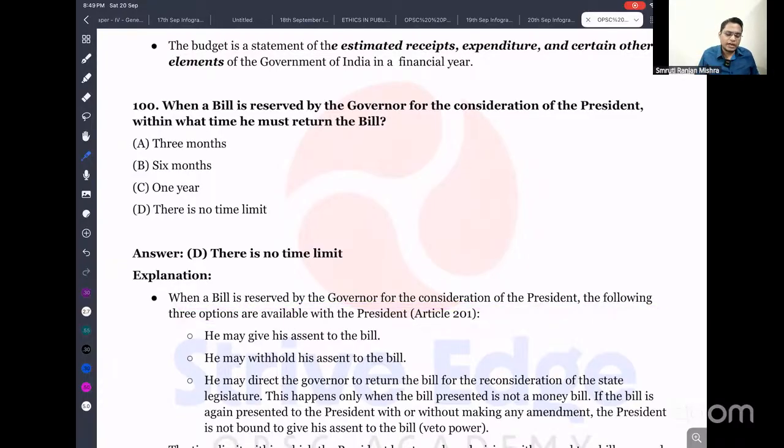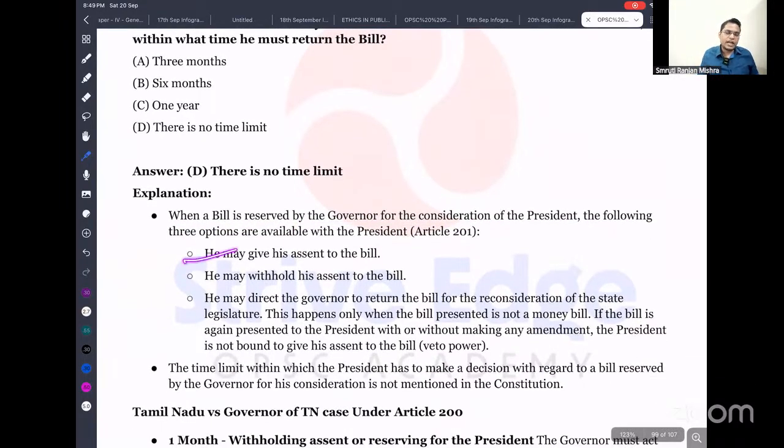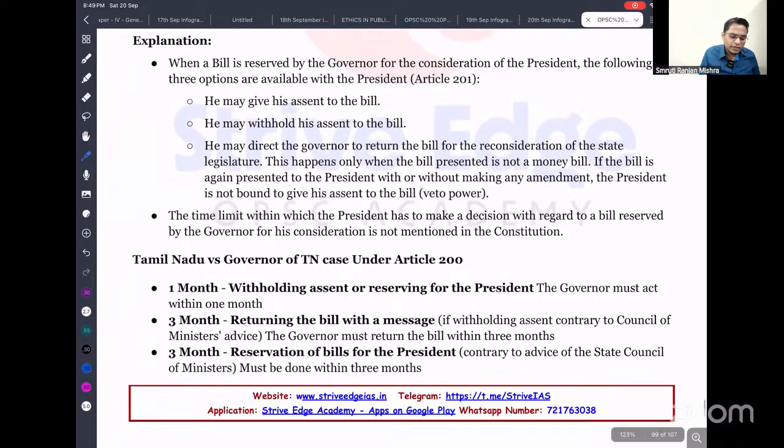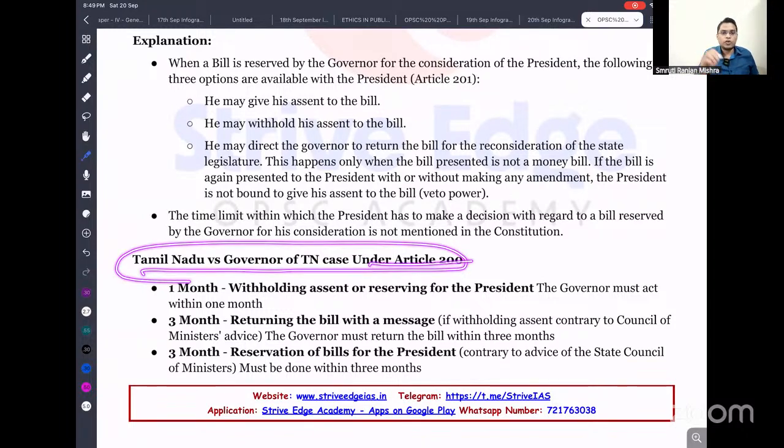When a bill is reserved by the governor for consideration of the president, the following options are available for the president under Article 200. He may give his assent to the bill, may withhold his assent to the bill, or may direct the governor to return the bill for reconsideration. There is no time limit in our original constitution. But in the Tamil Nadu versus Governor case, under Article 200, it is not talking about 201, it's only talking about Article 200.